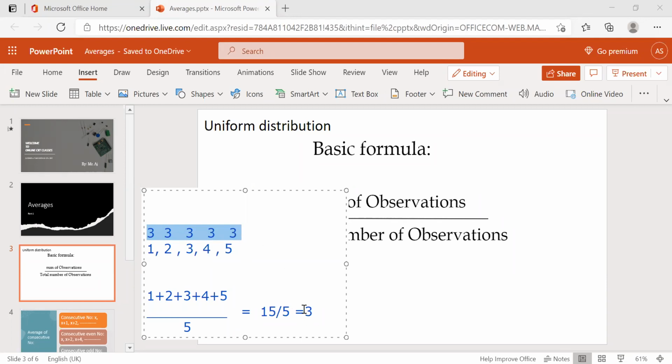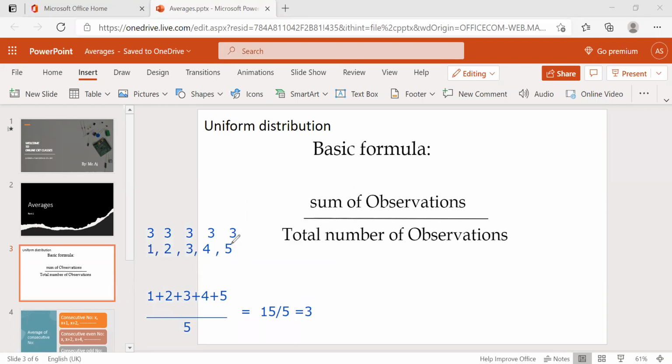So the average is 3. Which number is having less and which number is having more than this average, the two will share and distribute their averages. Here 5 is having 2 more compared to 3, right?